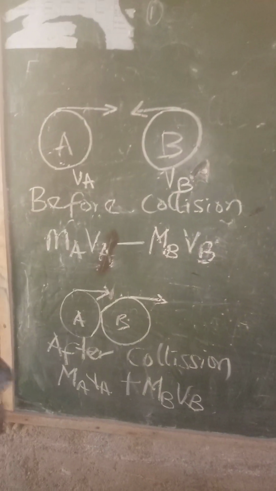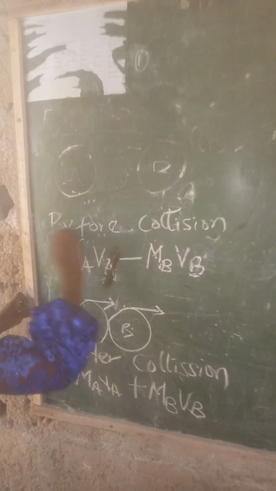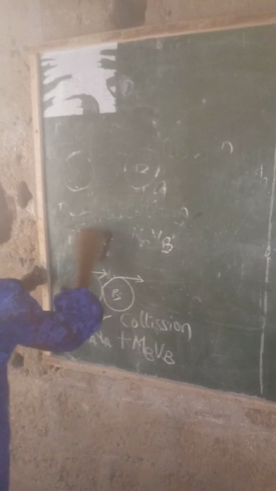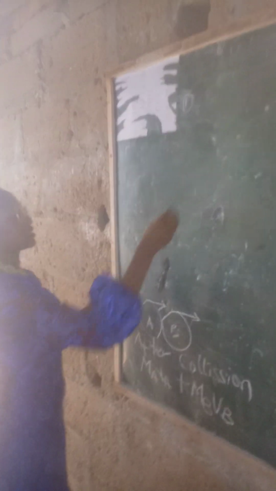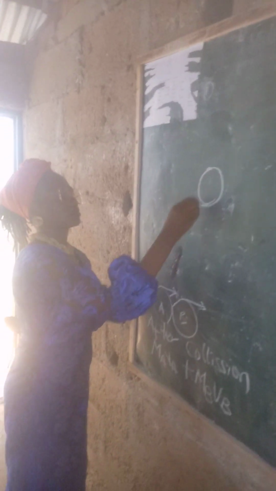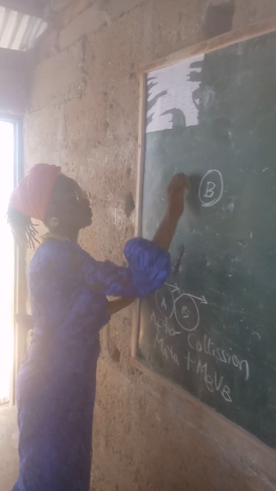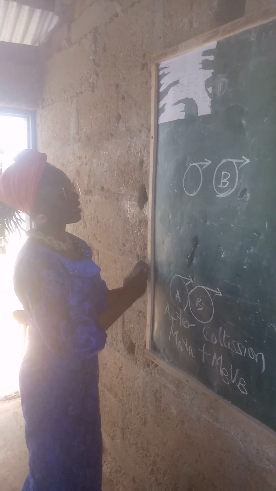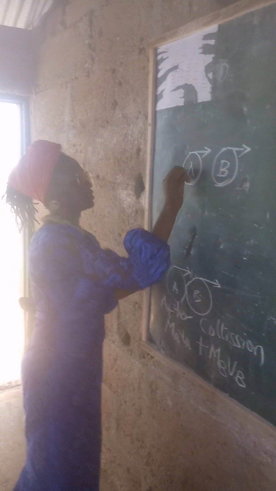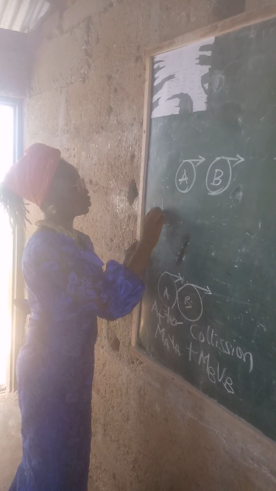Now let's talk about a body hitting a stationary body. Let's say body B is stationary, like a rock, and body A is the one that is going to be in motion. What is the momentum before collision?